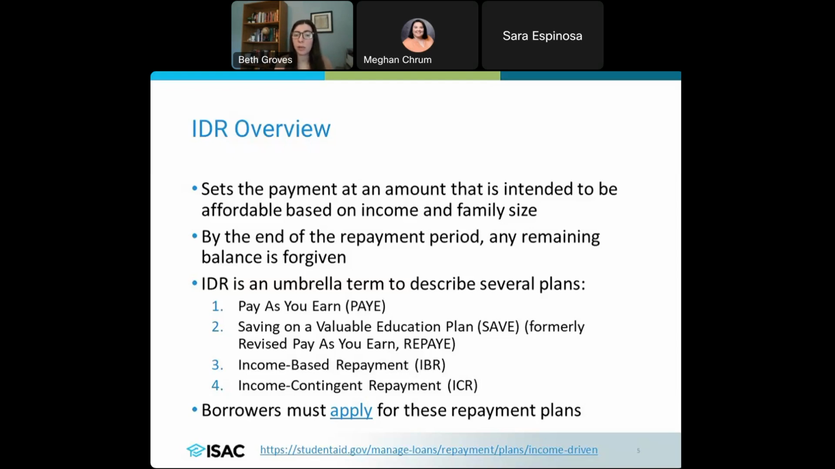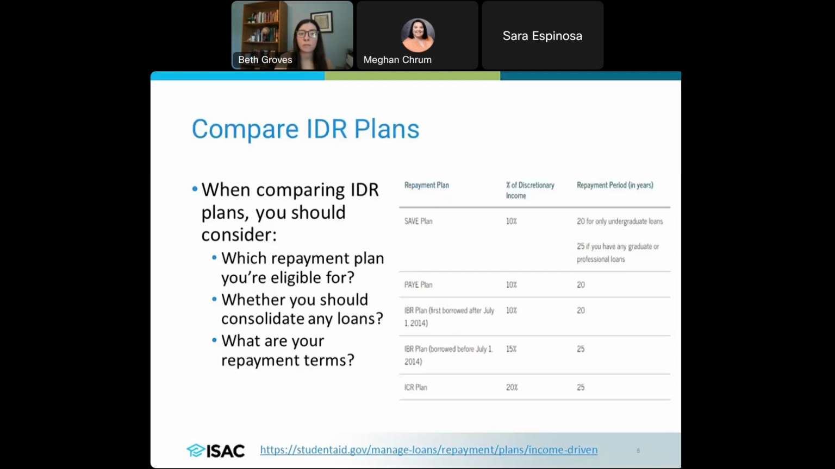And then just as a reminder, you do have to apply for these plans. It's not something that you're automatically put on. You will have to apply, and there are tools to help you figure out what is the best plan for you. So we want to just look between these different plans. There's also a way to compare these, not going through the self-help tool, but there is a way to compare these plans just on studentaid.gov.